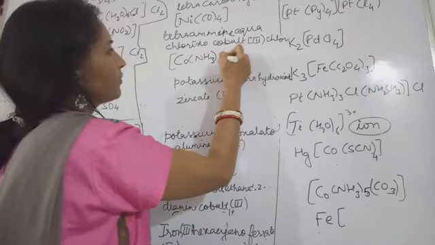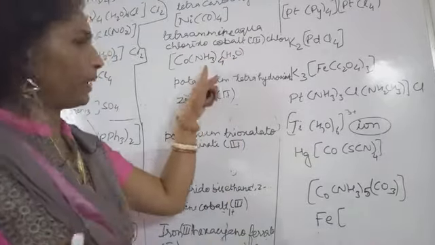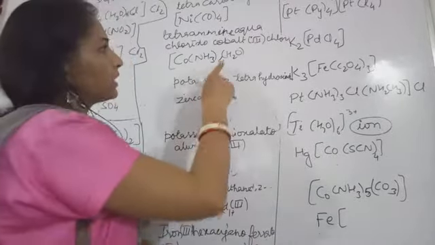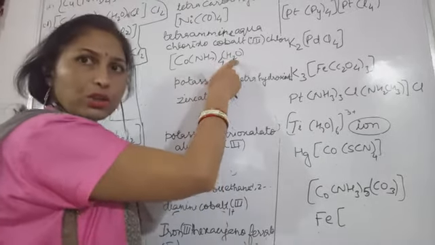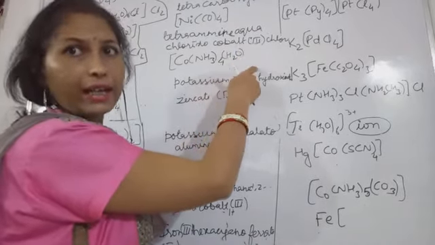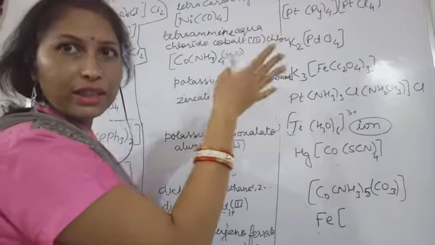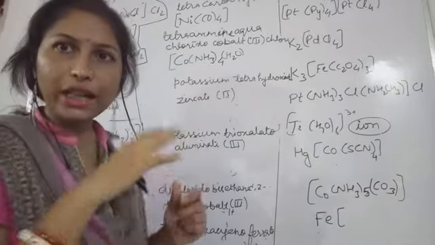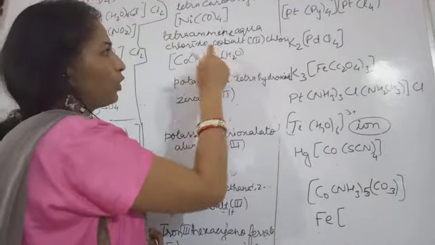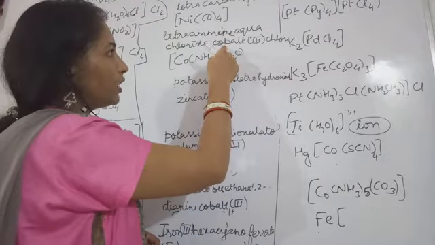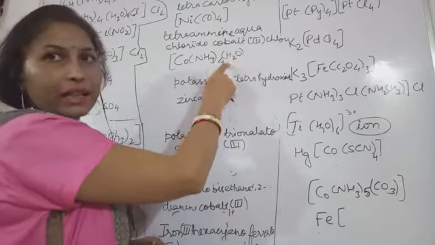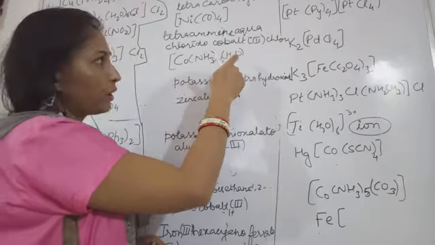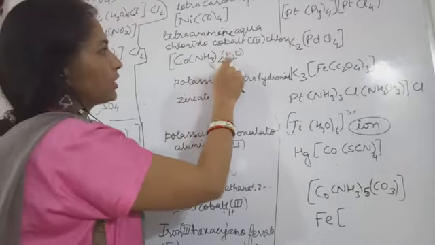Aqua means what? And you should keep in mind the polyatomic ligands. Polyatomic ligands means, suppose you have this H2O. This H2O consists of hydrogen and oxygen atoms, and in amine, nitrogen and hydrogen atoms are present. So this is a polyatomic ligand. For writing polyatomic ligands, we need to put them in brackets like this. We use this bracket because we are mentioning the polyatomic ligands. So this is H2O.